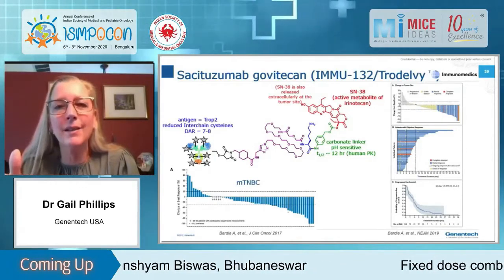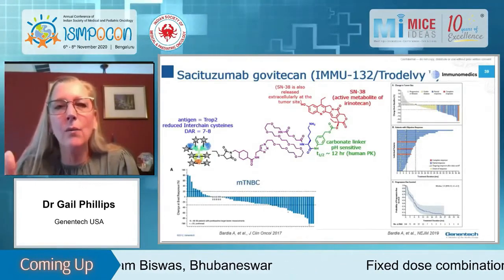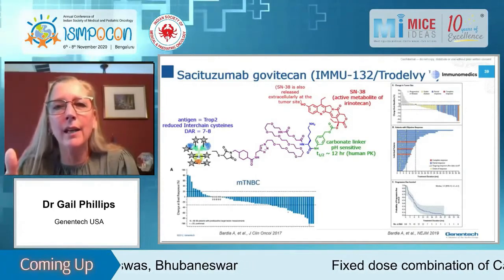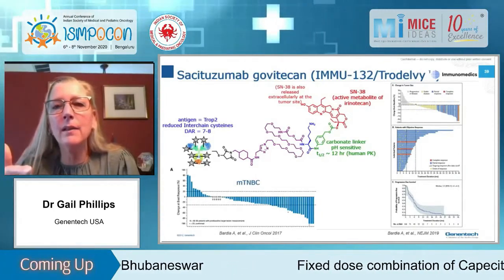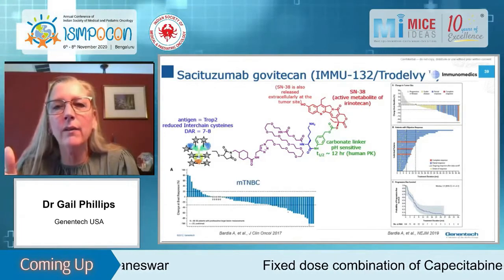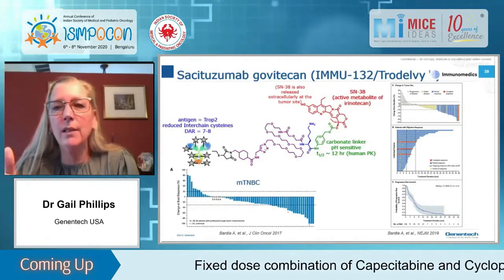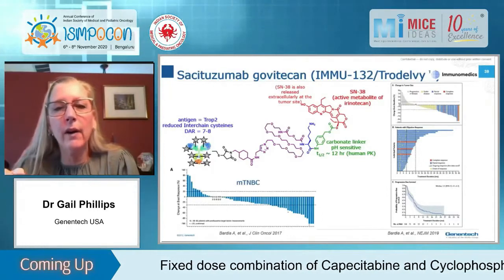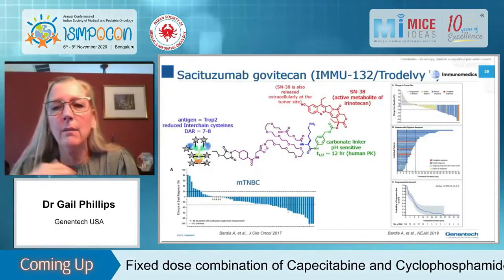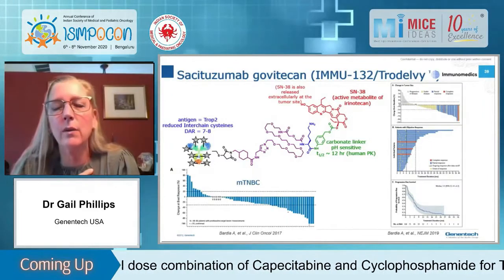And the toxicities of this ADC are exactly what one would expect from an irinotecan type drug. And again, this is an irinotecan derivative as the drug. These are low potency drugs, so they also have a DAR between 7 and 8, and again have shown very impressive clinical activity in metastatic triple-negative breast cancer, which is where it was recently approved.